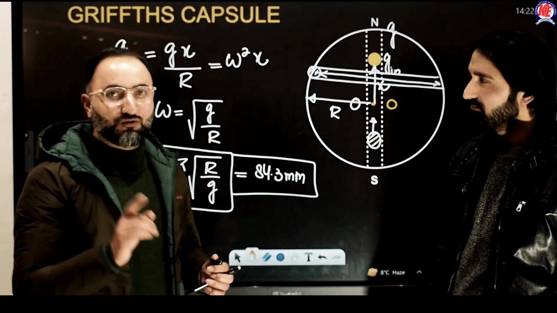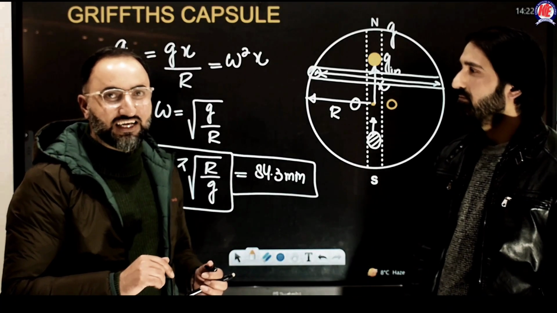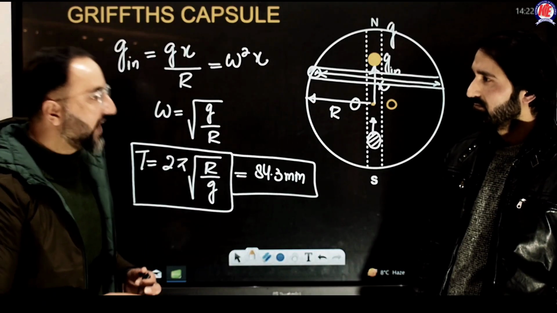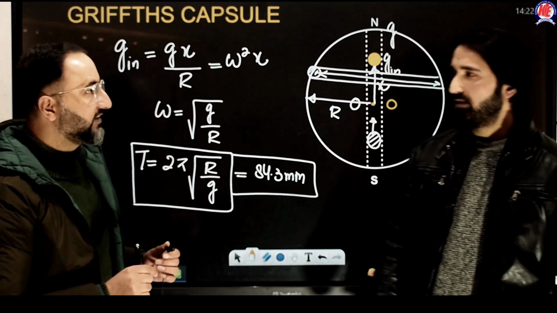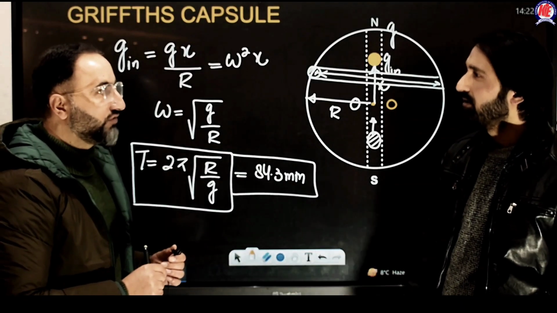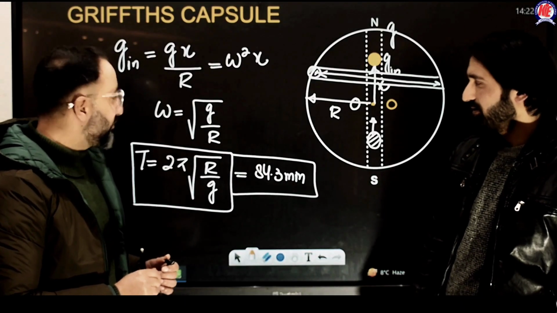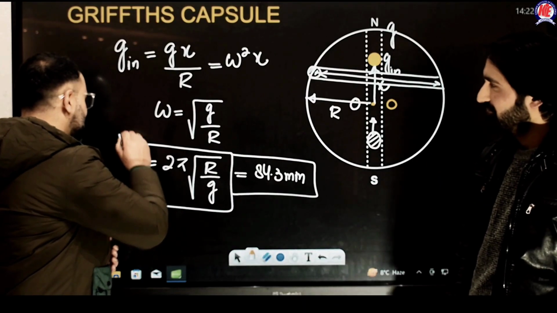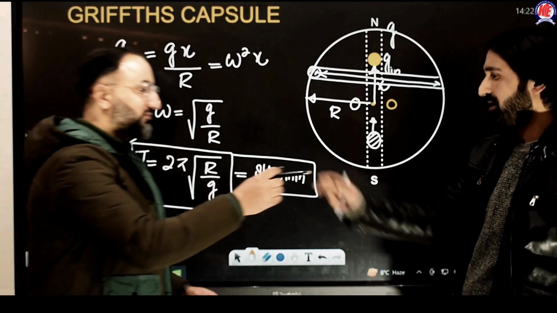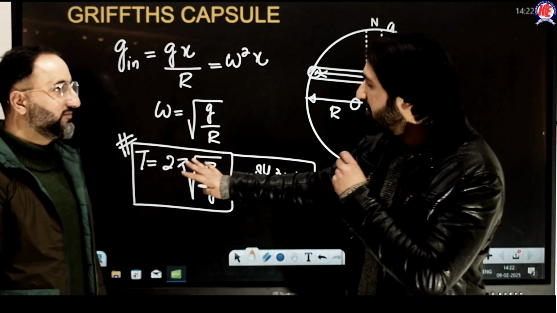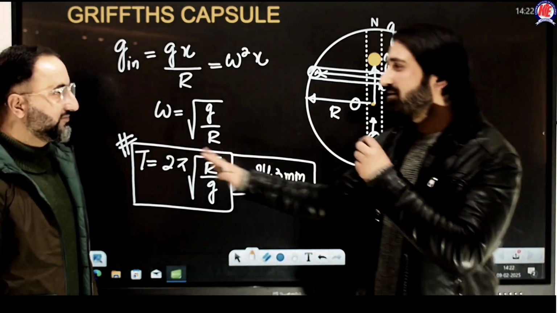Number three, one more fascinating thing is that the time period of a simple pendulum of infinite length, when its length becomes very, very large compared to the radius of Earth, is also equal to 2 pi under root of R by g. So this beautiful, magical number is repeated so many times in physics. If you generalize this, this is not just the time period, it is a magical facet.